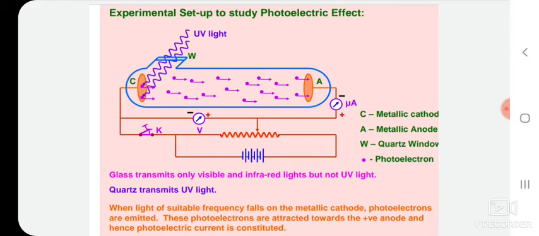The photocurrent gradually dies out and eventually stops flowing completely at some value of this reverse voltage. The potential difference at which the photocurrent stops flowing is called stopping potential.